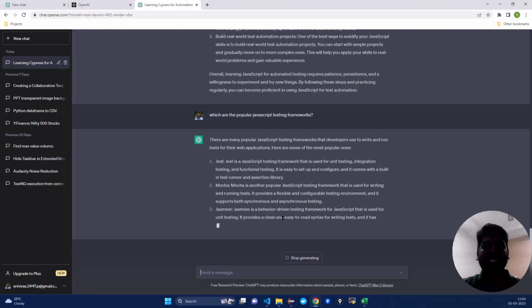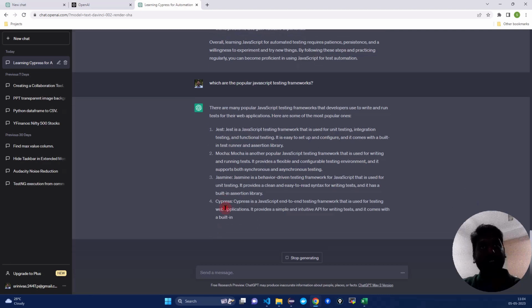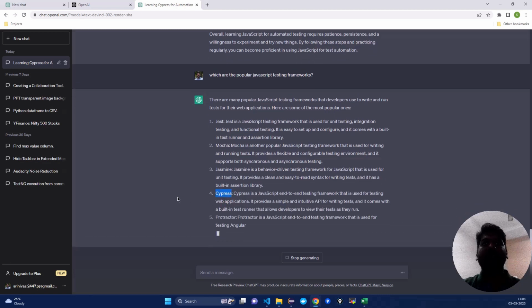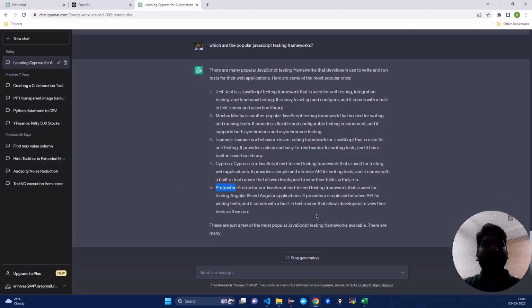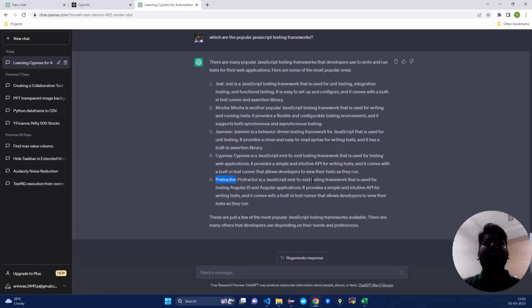There are different ones, I guess. There is also Cypress. Okay, that is good. There is Protractor. I think there are more, like WebDriverIO is also there. But it has given whatever it has been trained on, right? ChatGPT has been trained on maybe some popular things, so it is showing the top 5.